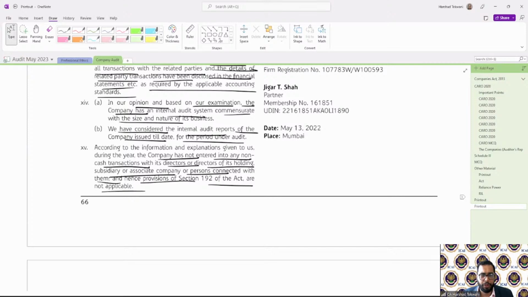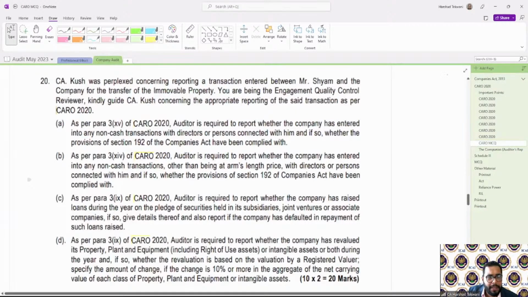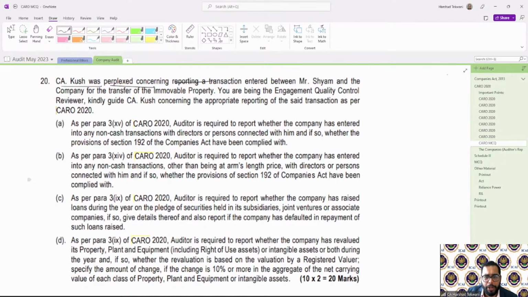Let us see one question on this. CA Kush was perplexed concerning the reporting of a transaction entered between Mr. Shyam and the company for the transfer of immovable property. You are the engagement quality control reviewer. Kindly guide CA Kush concerning the appropriate reporting of this transaction under CARO 2020.